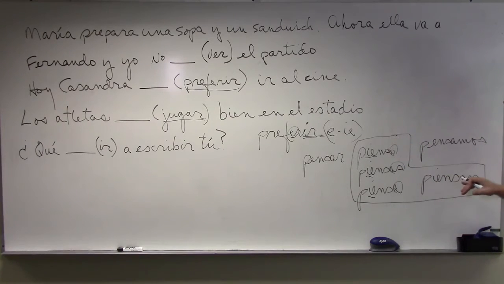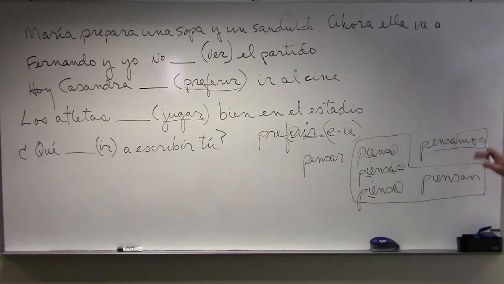So, if we look at it this way, we can see it looks like a boot or a shoe, Michael Jordan sneaker. That's where our changes take place. I call these boot verbs. Figure it any way you want to, but there's no change in the mos, whether it's amos, emos, or imos. So, pienso, piensas, piensa. Repita. Pienso, piensas, piensa. Pensamos, piensan.